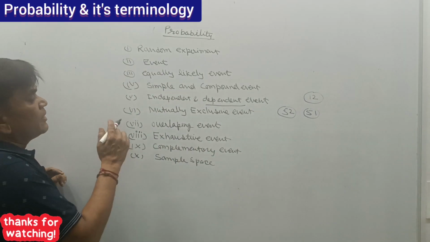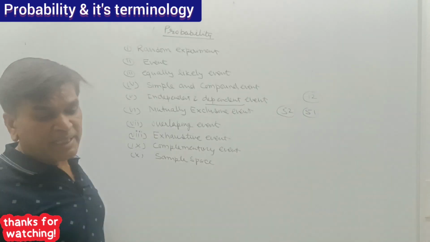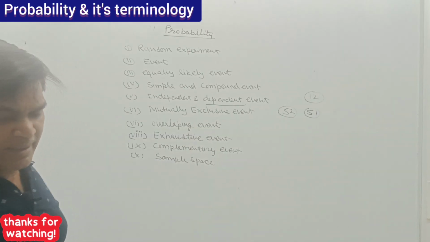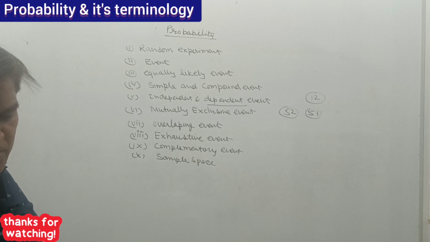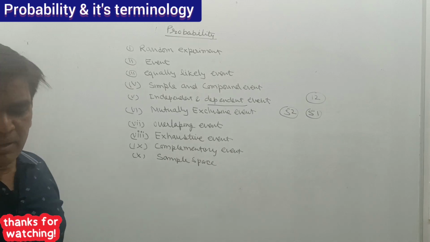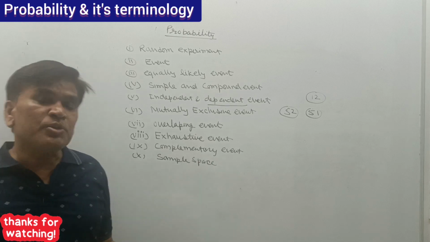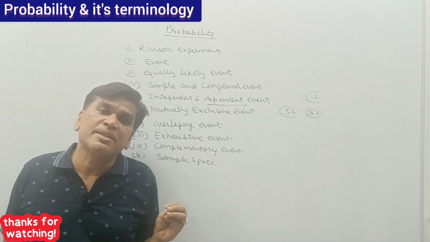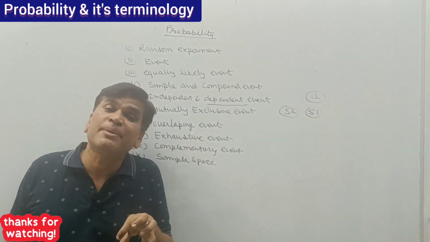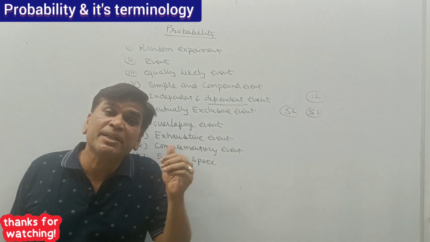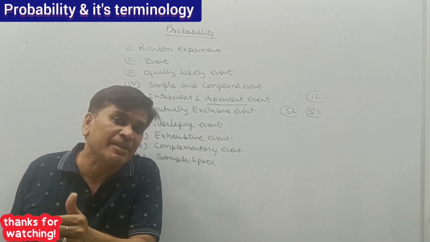Come to the next one, that is the mutually exclusive event. A new terminology is there. Mutually exclusive means if one event is happening, it prevents the second event from happening.